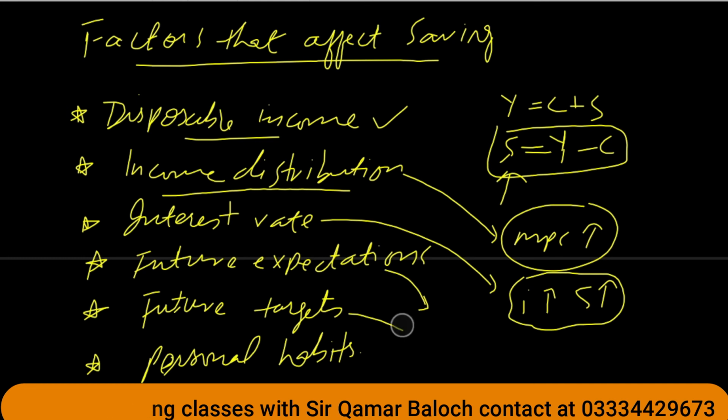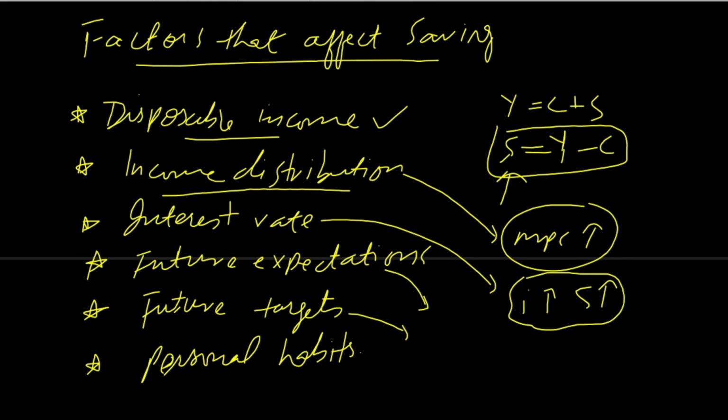Future targets is again an important factor. If you have any kind of target, for example, if you want to buy a BMW car in the coming years, then you will try to save more money in your bank account so that you can meet this target. But if you don't have any such targets, then definitely you will spend more and save less. Personal habits is another factor.